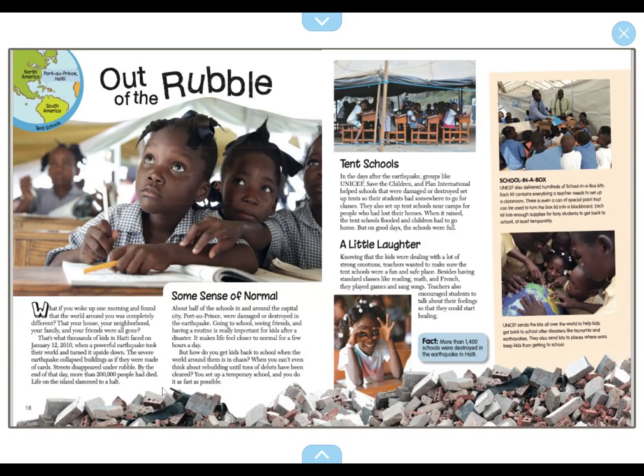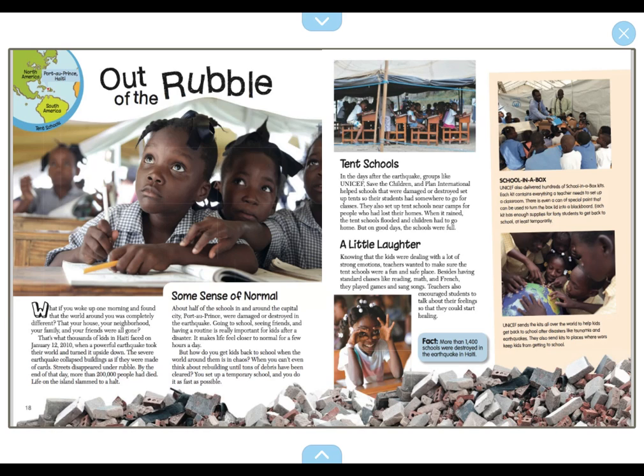Let's go ahead and read these two paragraphs right here. Some sense of normal. About half of the schools in and around the capital city, Port-au-Prince, were damaged or destroyed in the earthquake. Going to school, seeing friends, and having a routine is really important for kids after a disaster. It makes life feel closer to normal for a few hours a day. And having a routine means they are on a schedule. They know what they're going to do every day.